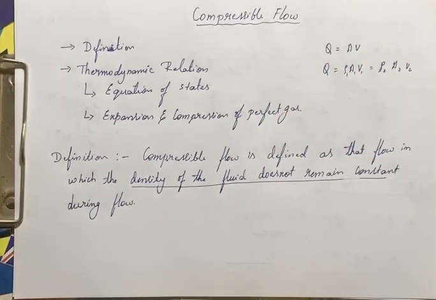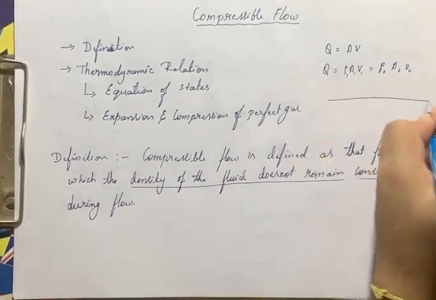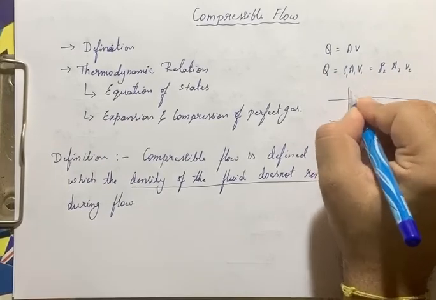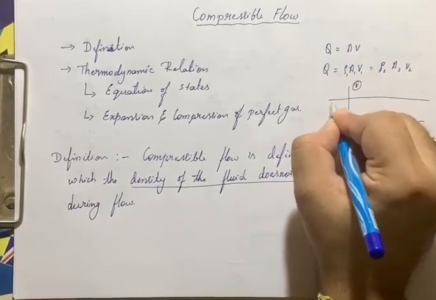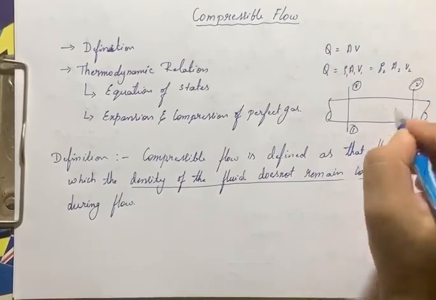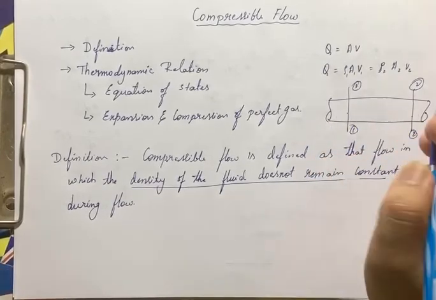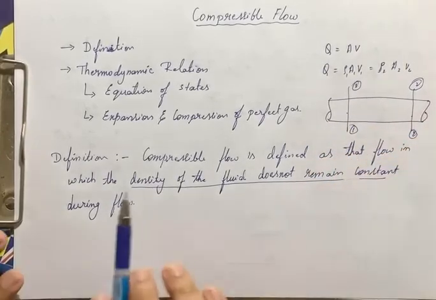Now, when we call a flow compressible, that means the density changes from point to point in a flow. If the density changes from one point to another point, then that type of flow is called a compressible flow. I'll take one example of pipe flow here. This is section 1, this is the pipe here, and section 2. If density varies from this section to this section, then the flow is called a compressible flow. The definition goes like this.